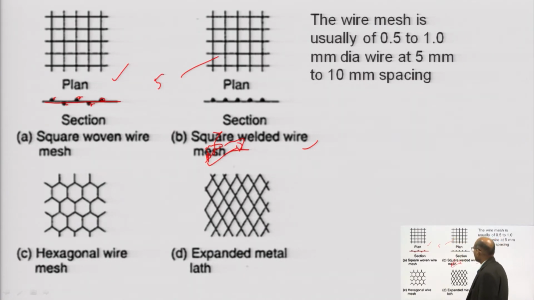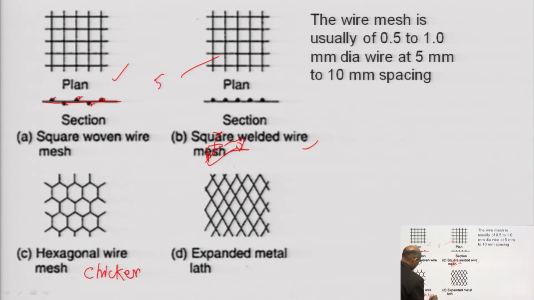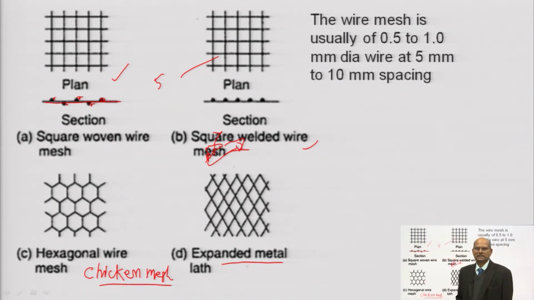Another type of mesh is hexagonal wire mesh. This is also called chicken mesh. So this can be used. And another is expanded metal lath. What you have to do is cut a thin metal sheet by shear cutting, and then expand it. After expanding you will get a diamond shape. This can also be used as a ferrocement mesh.